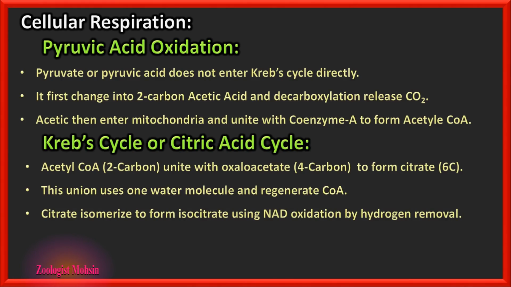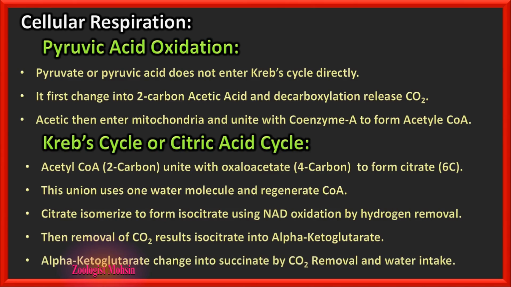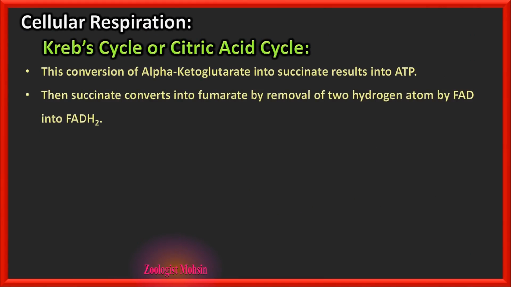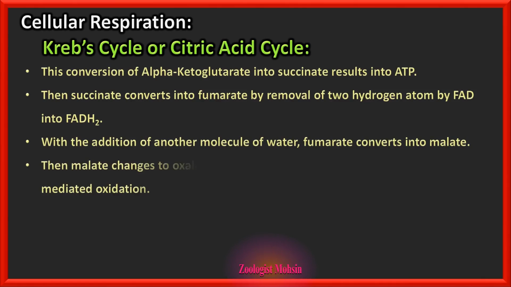Citrate isomerizes to form isocitrate, using NAD oxidation by hydrogen removal. Then removal of CO2 converts isocitrate into alpha ketoglutarate. Alpha ketoglutarate changes into succinate by carbon dioxide removal and water intake. This conversion of alpha ketoglutarate into succinate results in ATP. Then succinate converts into fumarate by removal of 2 hydrogen atoms by FAD, flavin adenine dinucleotide, into FADH2.